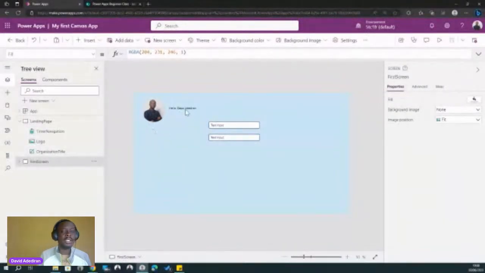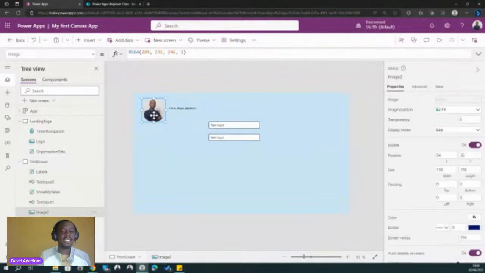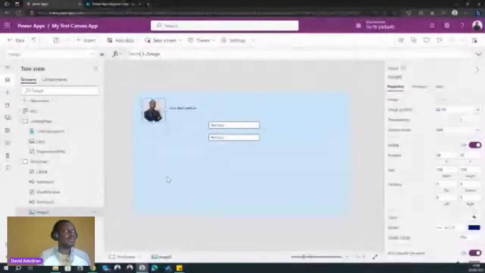It was also a name that was here, but now this is my name. And if you remember very well, we used the user object, right? So if you look at this image, if you click on it, and if you look at the formula bar at the top, you can see user.image. And I know that we showed us that yesterday.